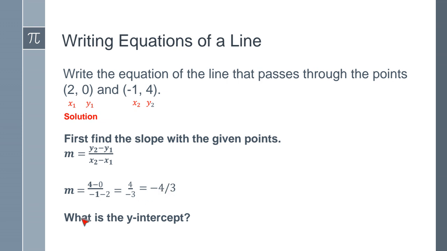Now, what's the y-intercept? A lot of students might think that (2, 0) is my y-intercept, but recall, the y-intercept is when x is 0, whatever the y value is, that's my y-intercept. In this case, this is not my y-intercept. You see, guys, here's what I mentioned, that this is a common mistake that students make. So we cannot do that, right?